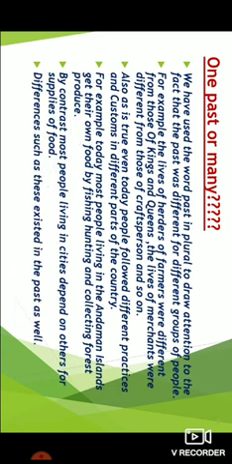Differences such as these existed in the past as well. See, dear children, a very beautiful example of Andaman Island is given here. Today also, the people living on Andaman Island, how do they gather their food? By fishing, hunting, collecting forest produce, etc.